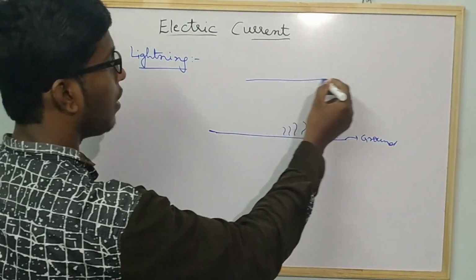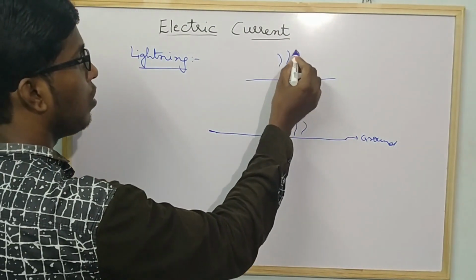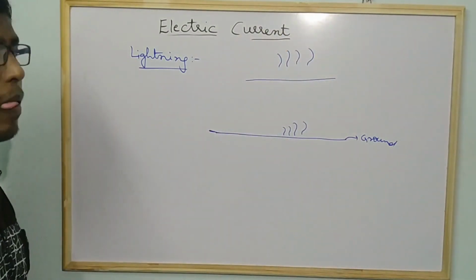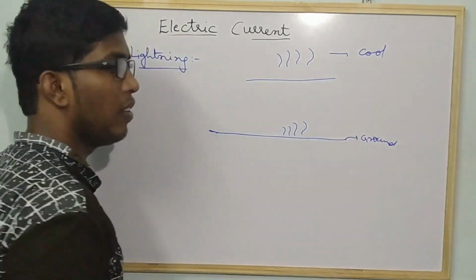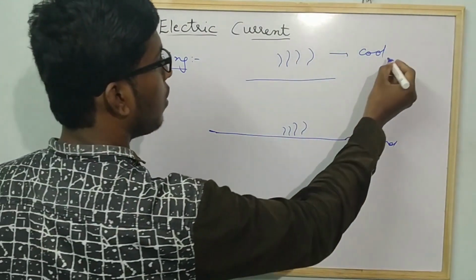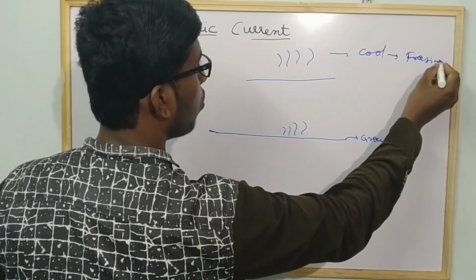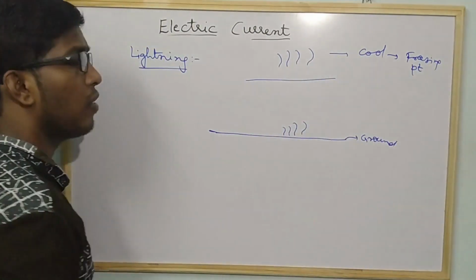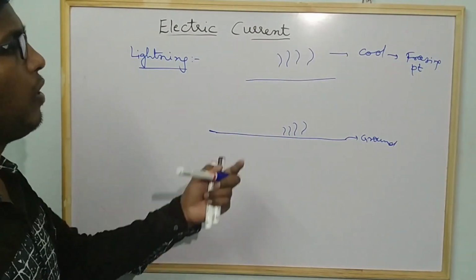When the hot air rises to higher altitudes, it becomes cool, and if the temperature reaches below freezing point, this vapor turns